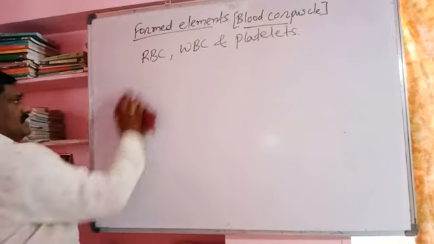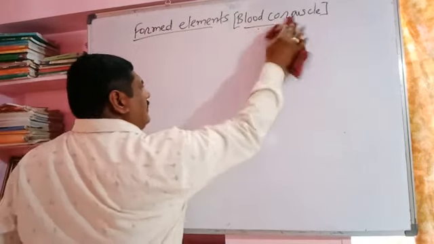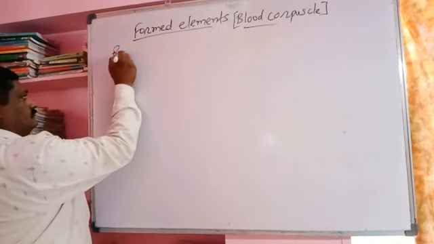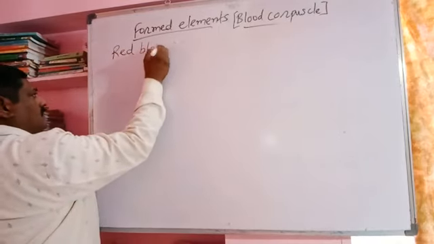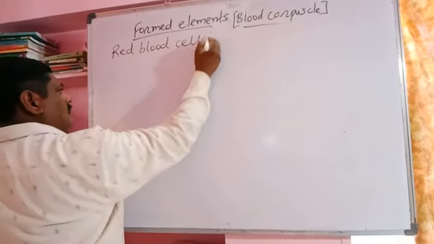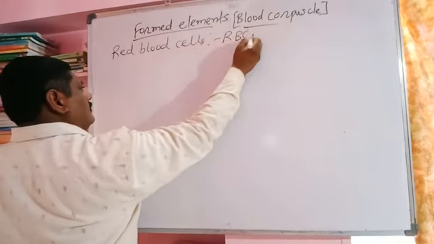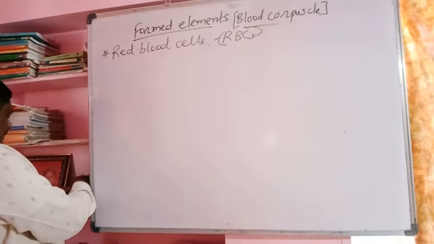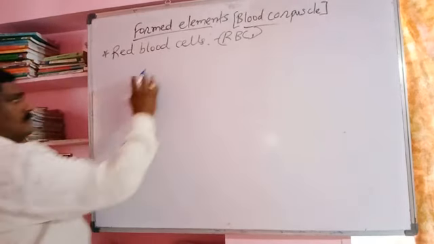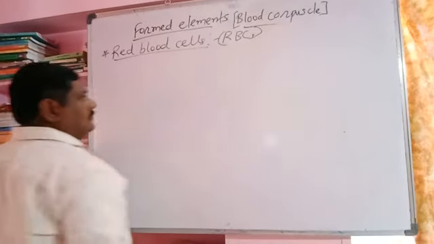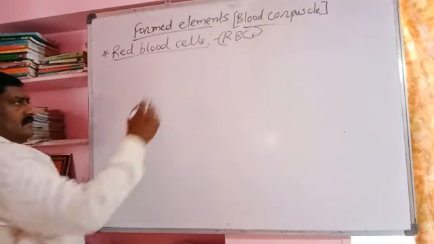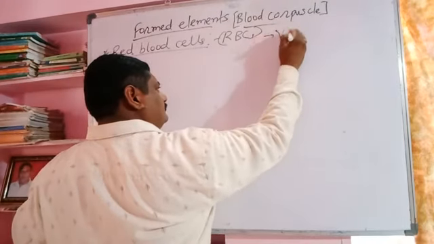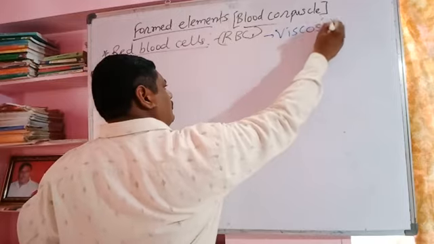Red blood corpuscles, RBCs, are the major abundant type of cells present in blood. They help in maintaining the viscosity of blood.